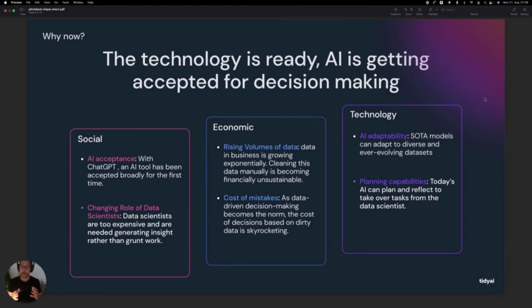And now is the time we can actually change it. The technology is ready, AI is getting accepted for decision making, and the technology is at a state where we can automate this. The AI is more adaptable, and also it suddenly has planning capabilities. At the same time, we have some economic drivers. We have rising volumes of data, so cleaning it manually is becoming financially unsustainable, and the cost of mistakes as AI becomes a decision-making tool is also skyrocketing.